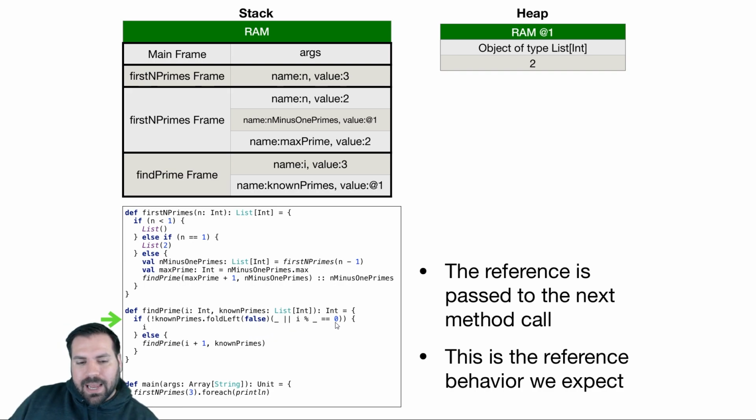If it's divisible by any of the primes, then it's not prime. It's a composite number, and we'll hit the else, which is check the next number. And keep checking numbers until we hit the base case. The base case is the next prime. If we keep incrementing integers by 1, we'll find the next prime eventually.